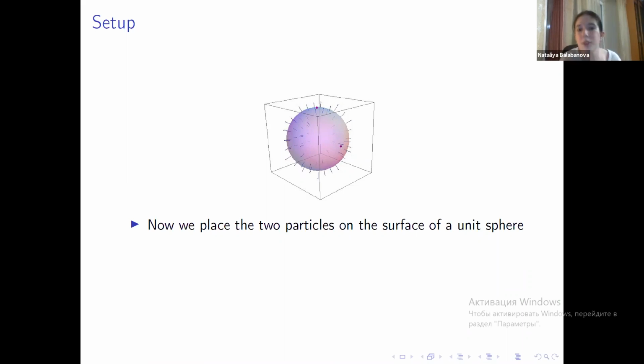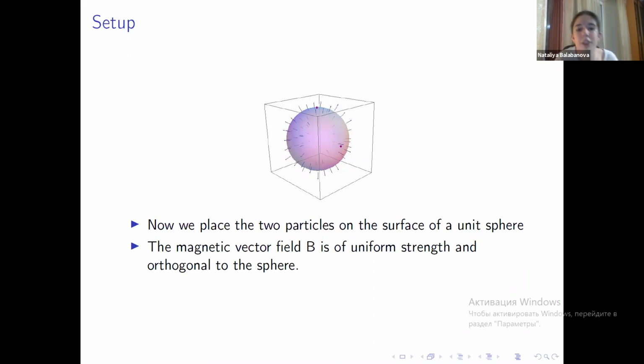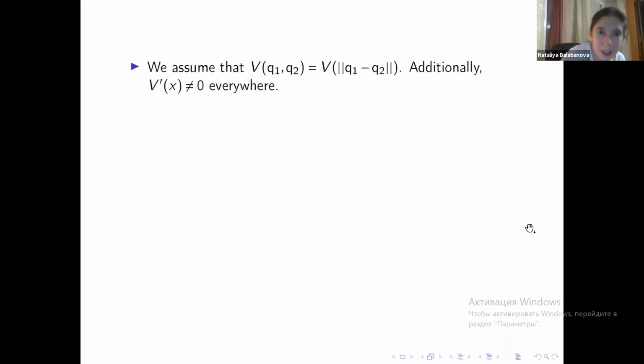To this end, we place our two particles on the surface of a unit sphere and assume that our magnetic vector field B is of uniform strength and orthogonal to the surface of the sphere. So we have a picture something like this, decidedly not a coronavirus-like picture. And additionally, we now take the function V to be a function of the norm of Q1 minus Q2 and demand that its derivative is non-zero everywhere.